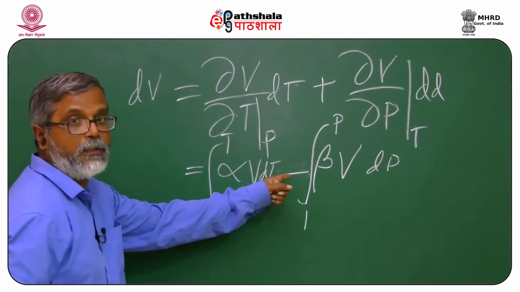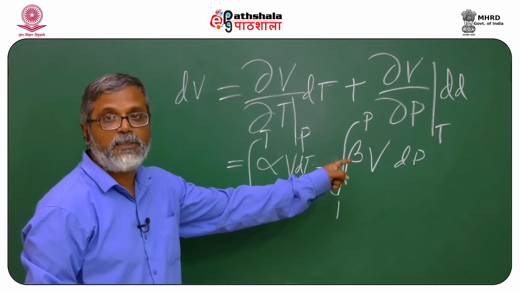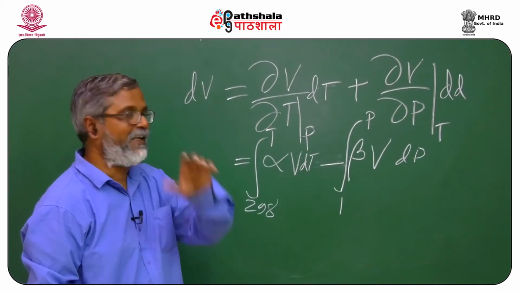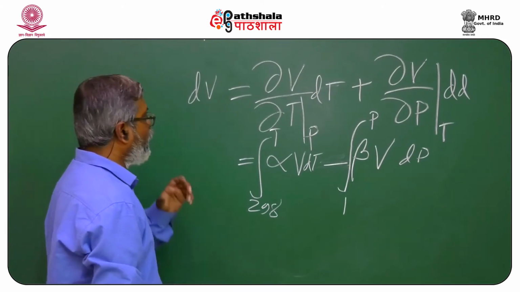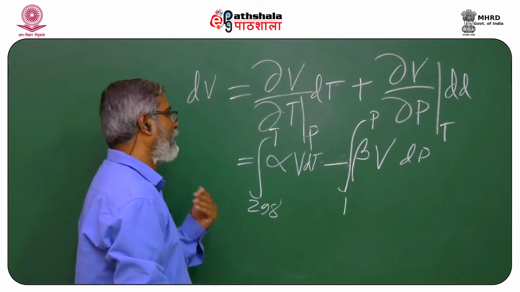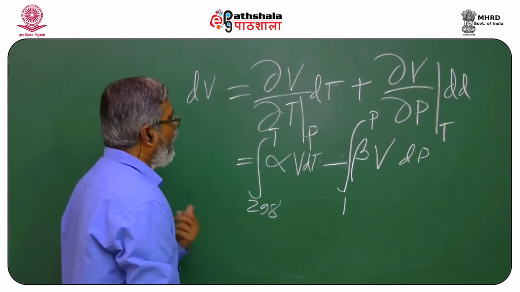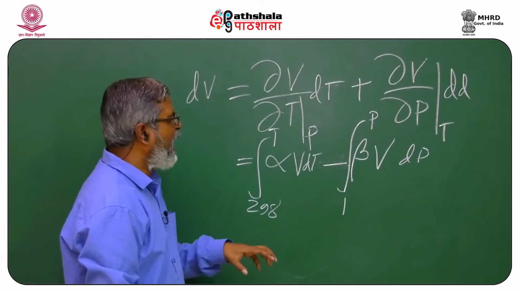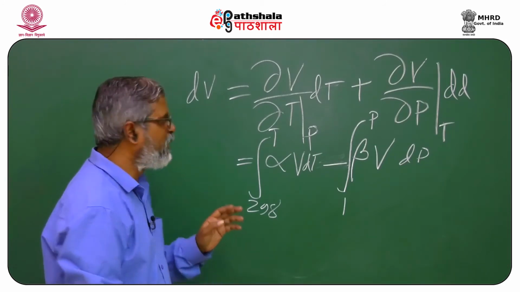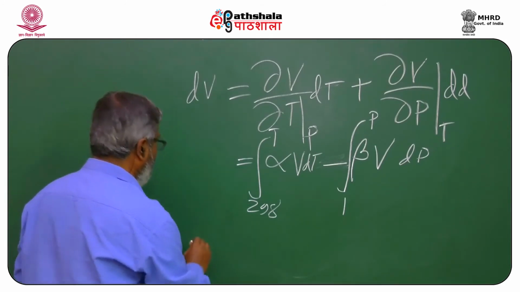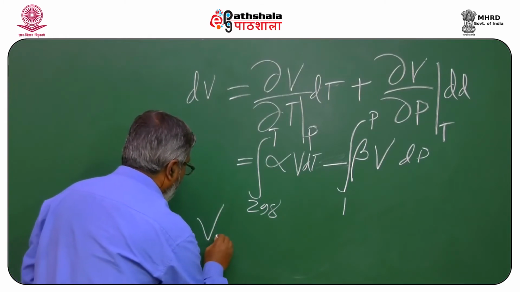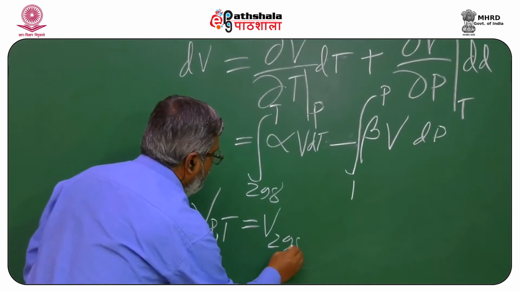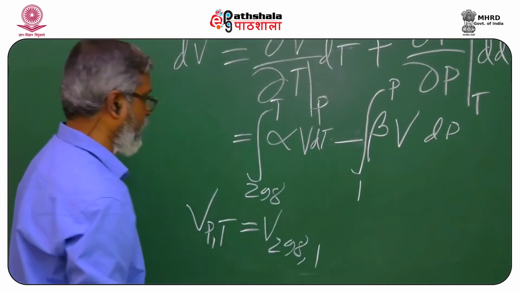Why the negative sign? Because this is compressibility, that means if you add pressure, the volume will decrease. For most geological calculations, we do not consider these two terms as very important, and I can simply write V(P,T) equals V at 298 K and 1 bar of pressure.